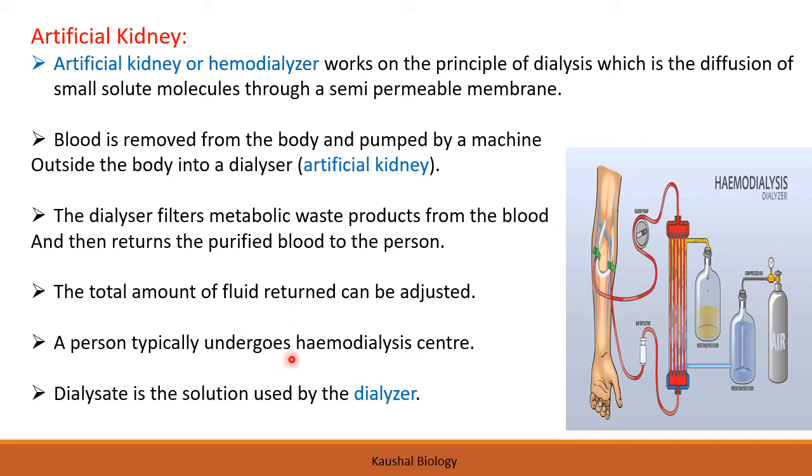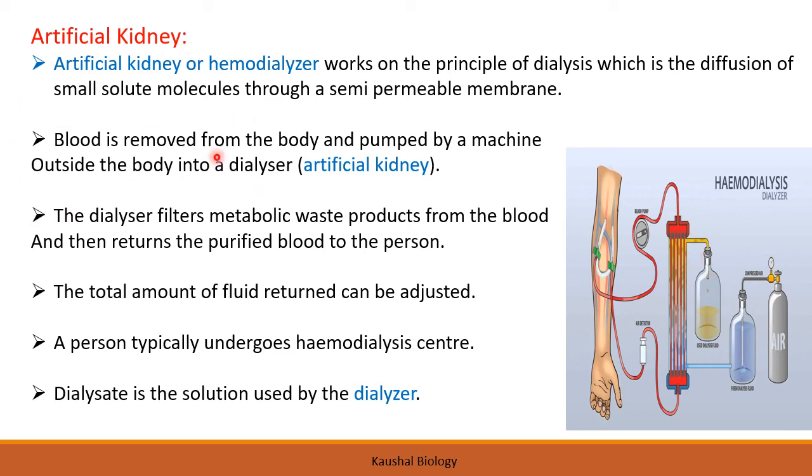A person typically undergoes hemodialysis at a center. Those who have kidney failure have to go to these centers. We have different centers in different hospitals. A dialyzer machine is there where you can go every week and have the dialysis. Dialysate is the solution used by the dialyzer. The dialyzer also needs to be changed on a regular basis.